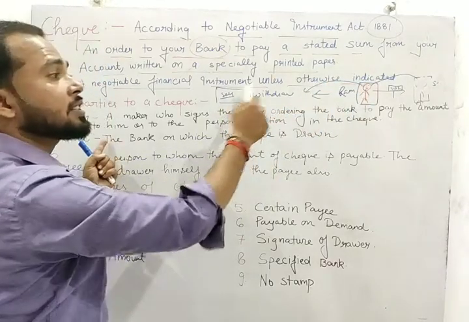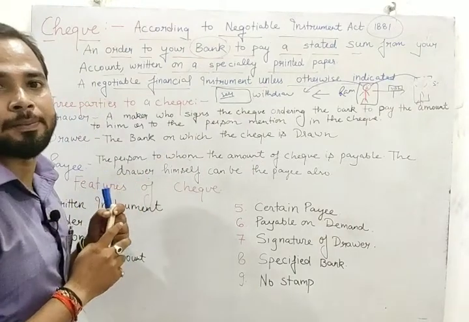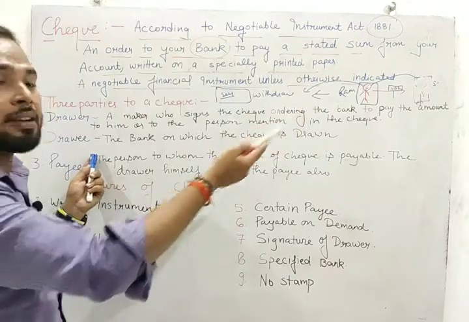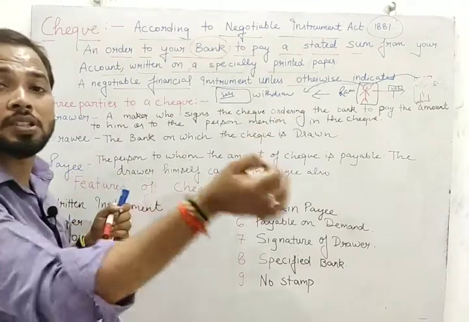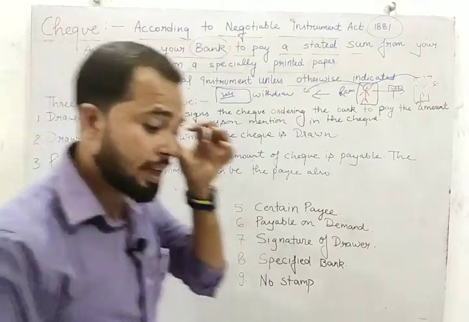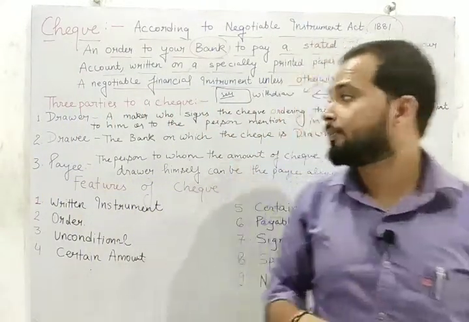Syam, in the second case Ram withdraws the money for self use, so both conditions can apply. Okay, who will be the drawee? That particular bank. And what is the meaning of payee? The person who receives the money. Sometimes the drawer himself becomes the payee. Okay, I hope you got the meaning. We have three parties: drawer, drawee, payee.